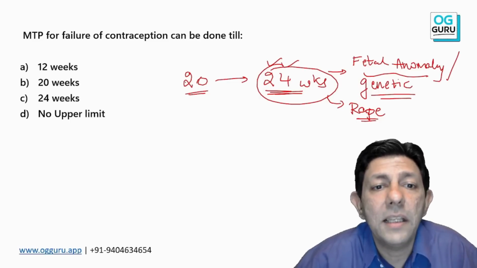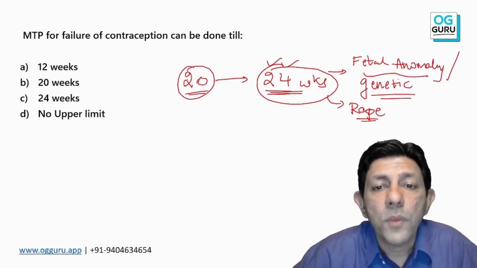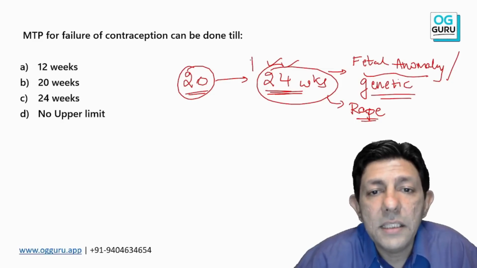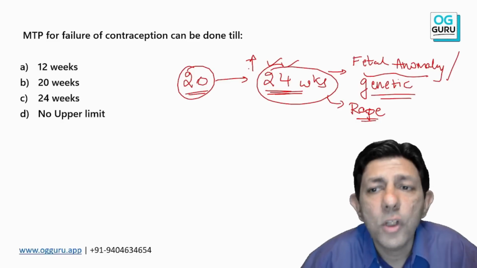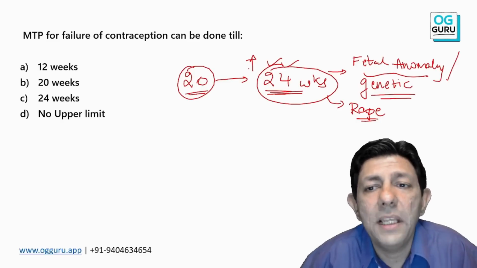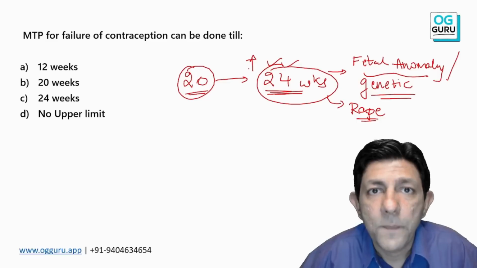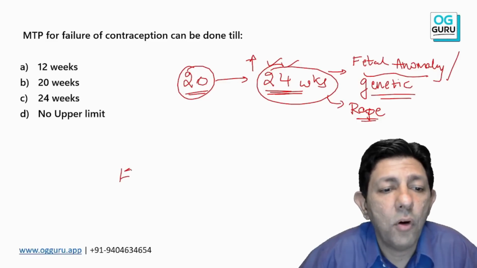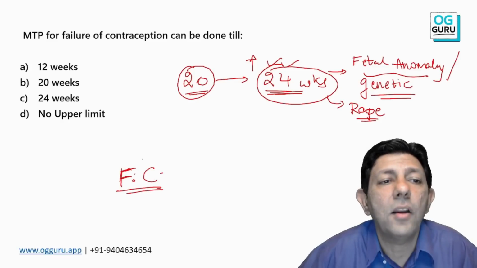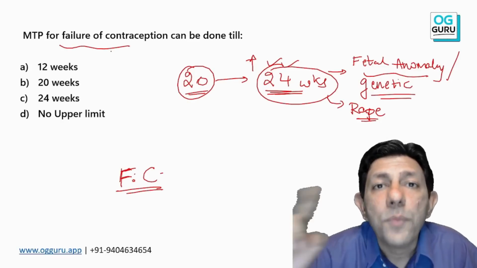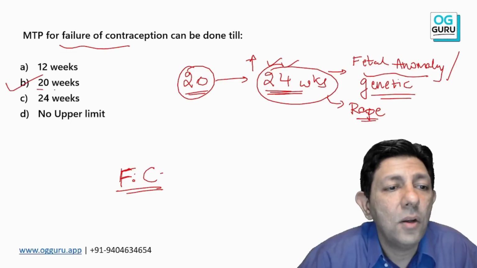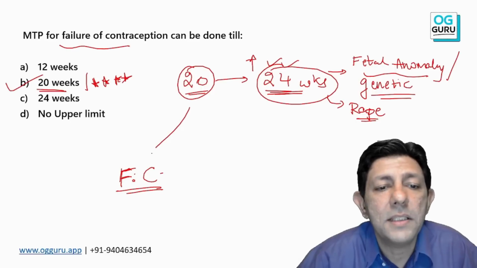So please understand this, the limit was 20 weeks, and it is increased to 24 for special categories like fetal anomalies, genetic problems, rape, danger to the life of the mother. Please understand, for failure of contraception, MTP can still only be done up to 20 weeks. Please keep this in mind.